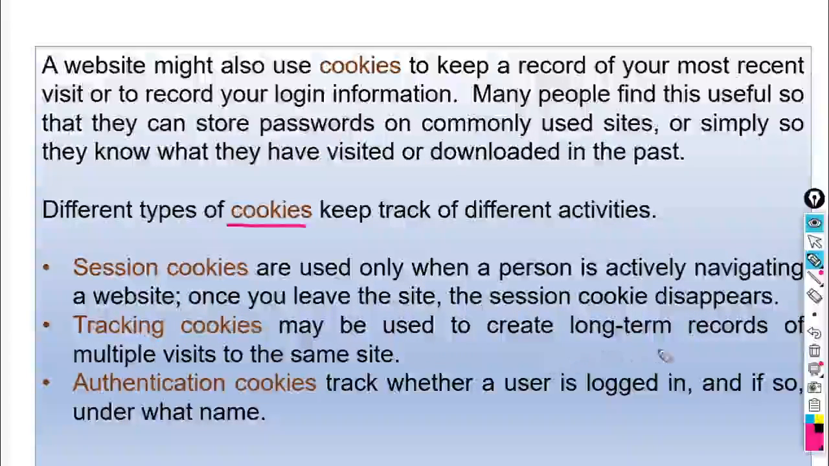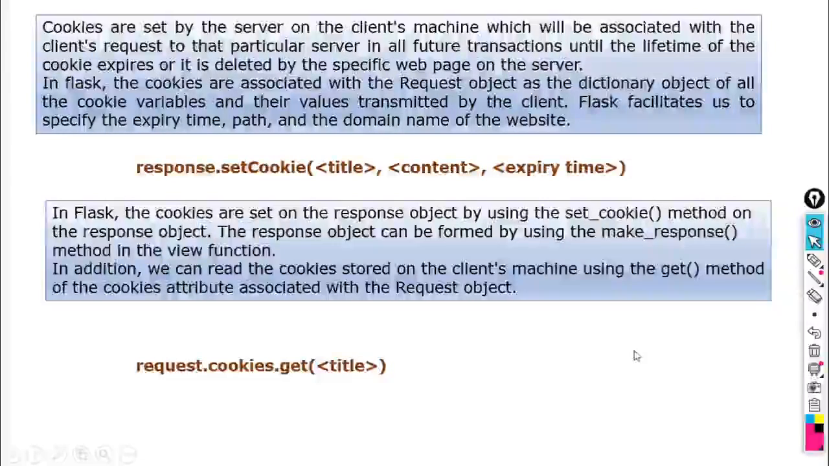Then tracking cookies. They may be used to create long-term records of multiple visits to the same site. And third one, authentication cookies. It tracks whether a user is logged in or not and what the name of the user is. So these three types of cookies are there. We will see in the practical session how it stores in the browser and how we can invoke the data which is stored in the cookie. So, how we can create cookies in Flask and how we retrieve the data from cookies.